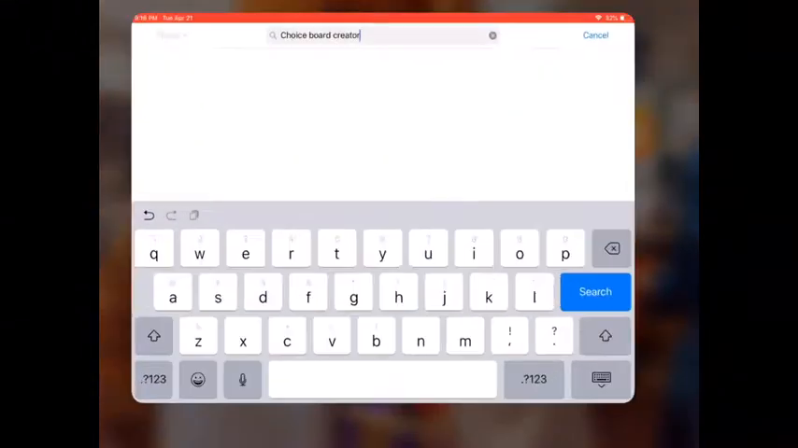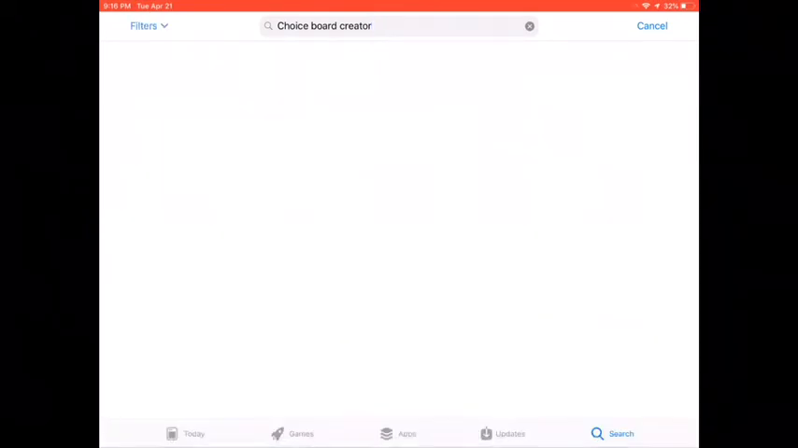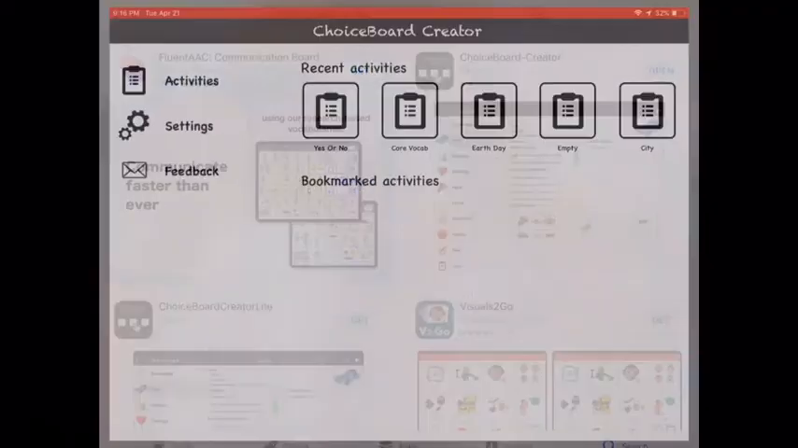So to download, you would go into the App Store and type in ChoiceBoard Creator and search. I use the top one, the ChoiceBoard Creator under Education. You could also use the ChoiceBoard Lite, but I prefer this one.